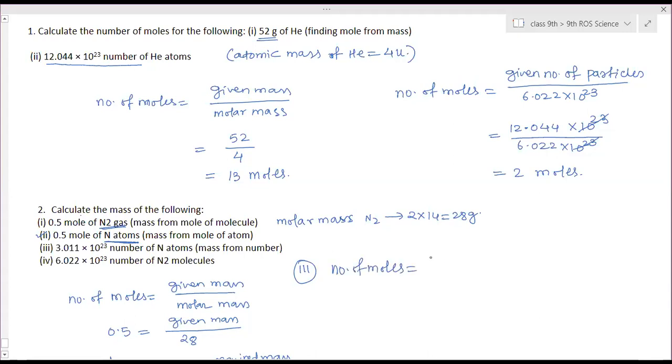Ma'am, is molar mass and atomic mass the same? Yes.